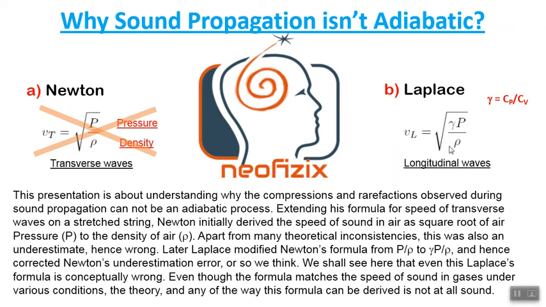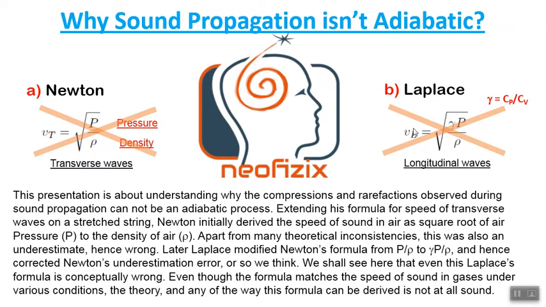Later, Laplace modified Newton's formula from square root of P by rho to square root of gamma P by rho. He introduced this new factor gamma, where gamma is the ratio of heat capacities. Gamma equals Cp by Cv. And thus, he corrected the underestimation error in Newton's formula. Or so we think.